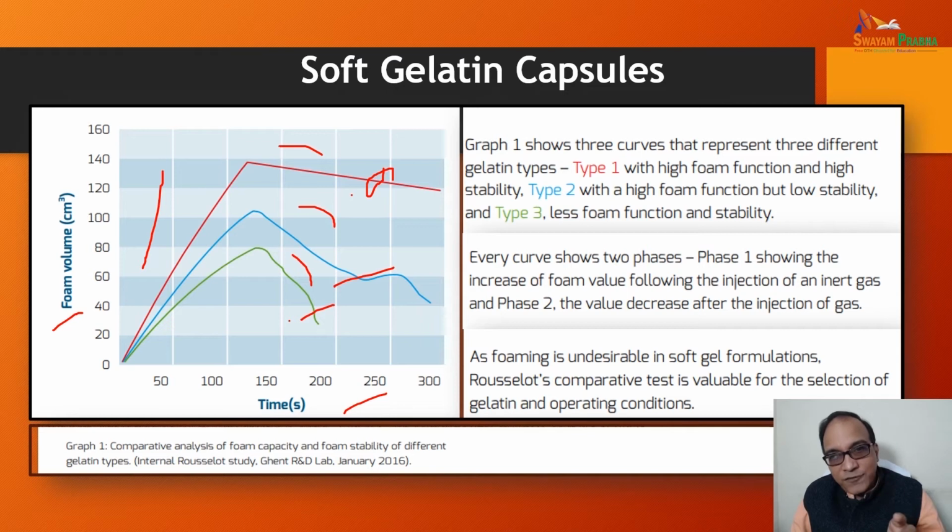As foaming is undesirable in soft gel formulations, the Rousselot comparative test is valuable for the selection of gelatin and operating conditions. This is just to give you insight about foam function and stability for soft gelatin capsules.